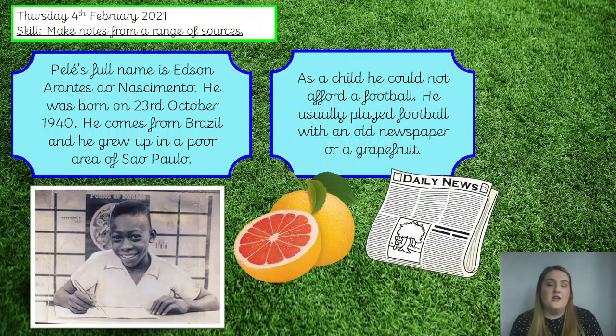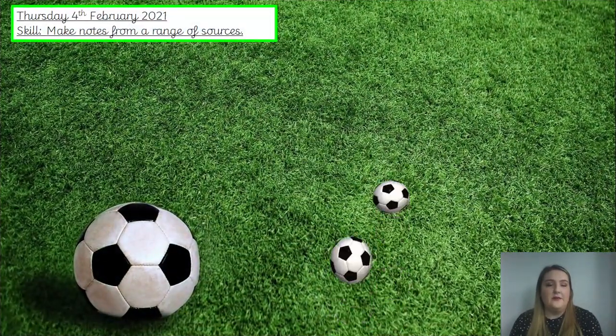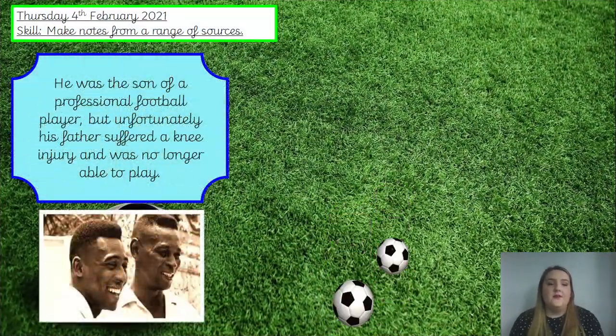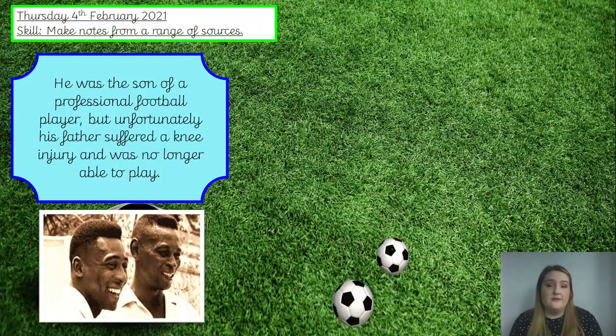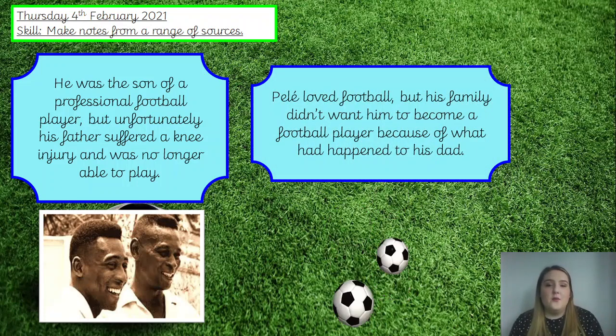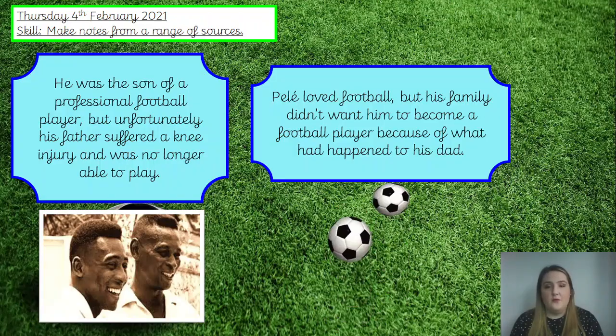As a child, he could not afford a football. He usually played football with an old newspaper that was scrunched up like a ball, or a grapefruit. Okay, so it makes us feel incredibly lucky then that we have footballs at home, don't we, and at school. So, he was the son of a professional football player, but unfortunately his father suffered a knee injury, so his knee was really hurt, and he was no longer able to play, so that must have made his father really upset. Pelé loved football, but his family didn't want him to become a football player because of what had happened to his dad.